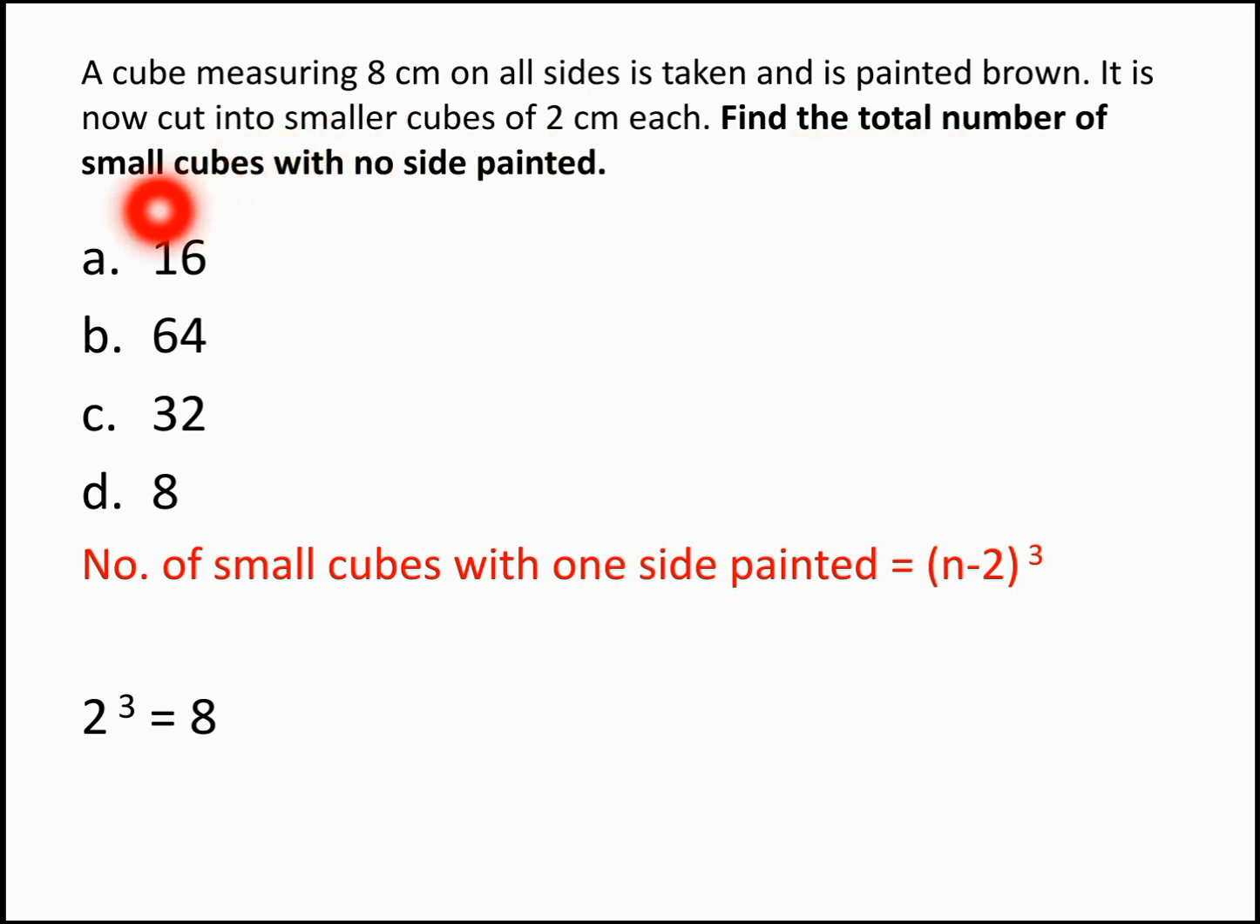Find the total number of small cubes with no side painted. For the cubes with no side painted, the formula is n minus 2 whole cube. N minus 2 will give you 2. 2 cube is 8. So the answer for this question becomes 8.